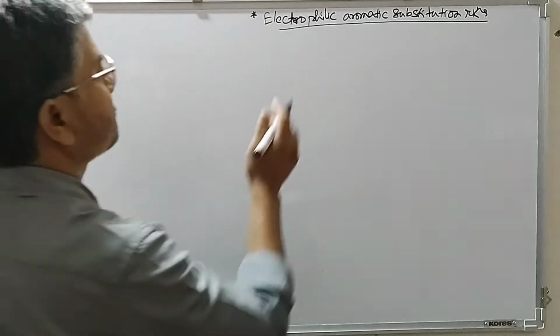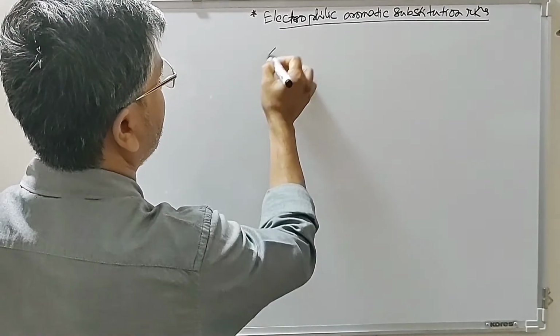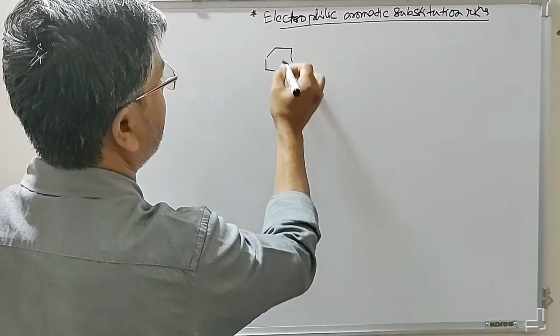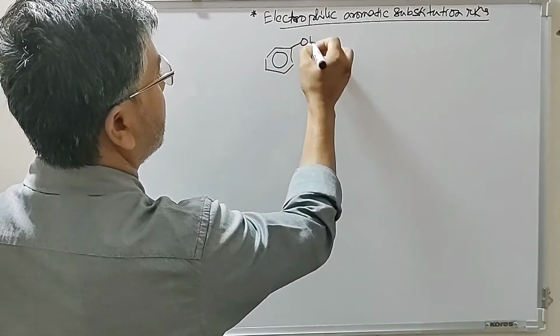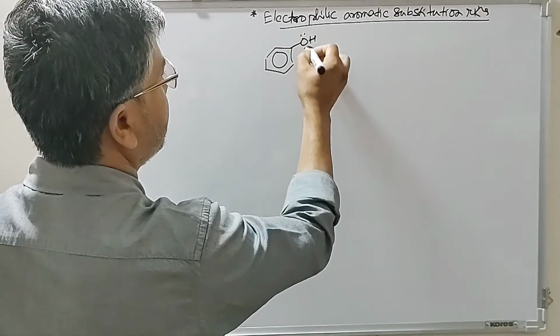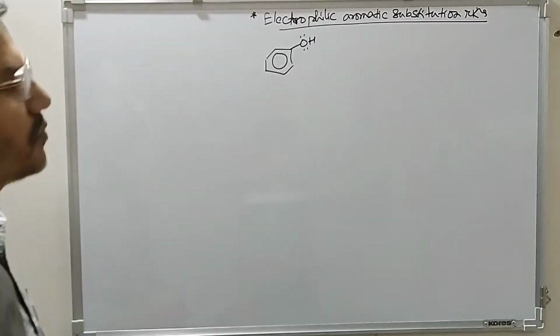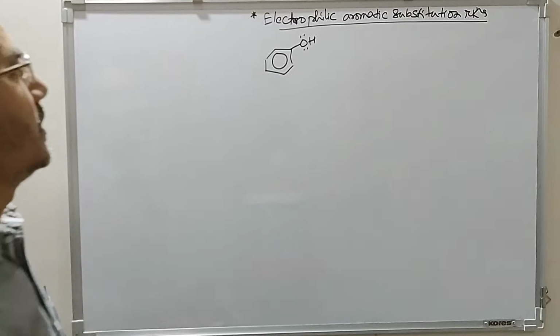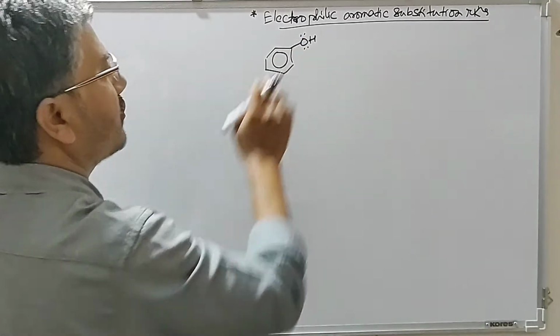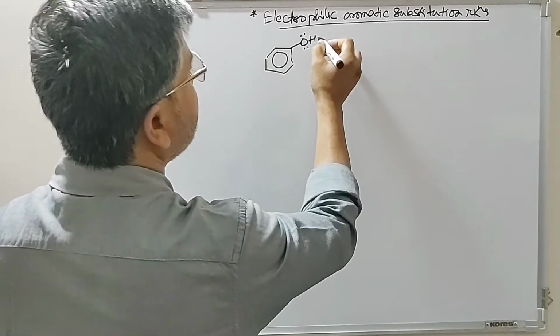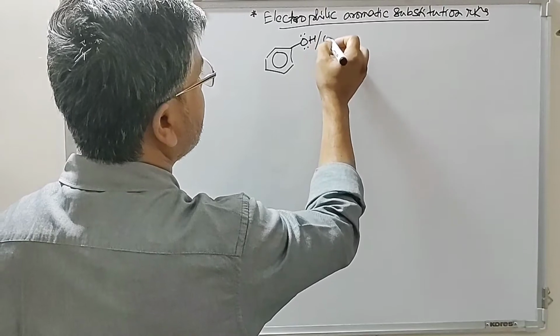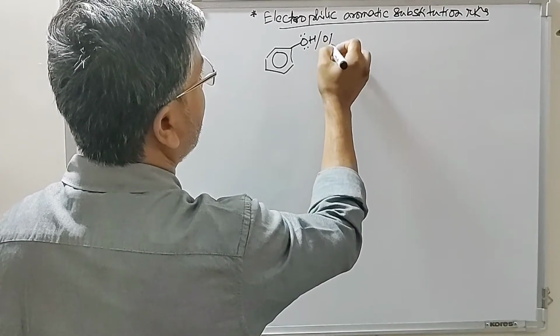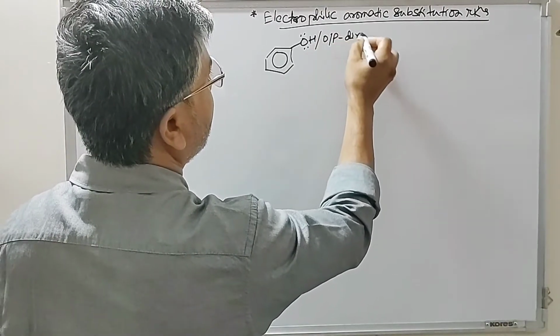So look at this, we have this phenol. So this oxygen of phenol is having two lone pairs which are in conjugation with the benzene ring. Now this electron pair can be involved in resonance with the ring, and this OH group, we say this is ortho or para directing group.